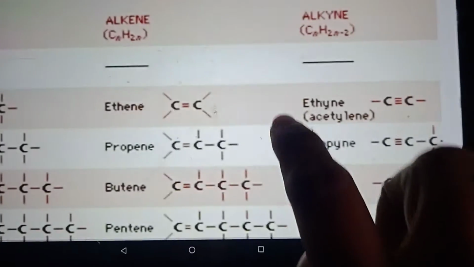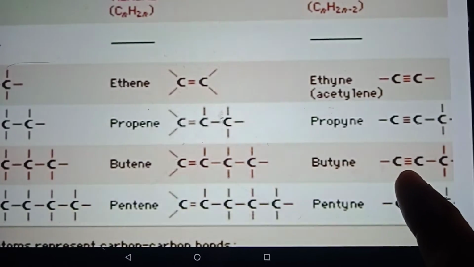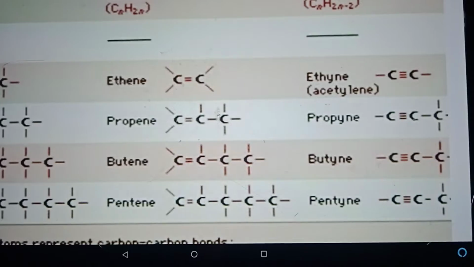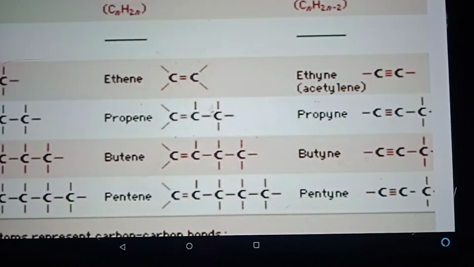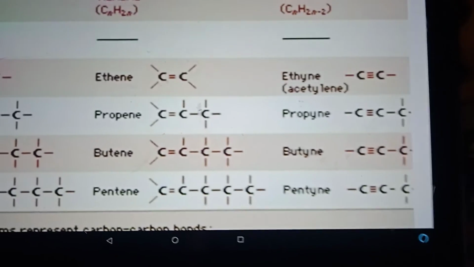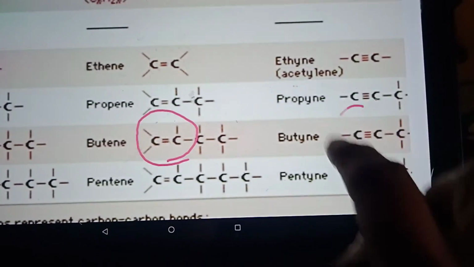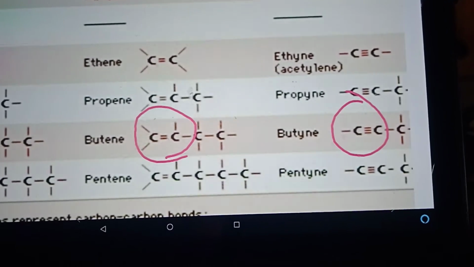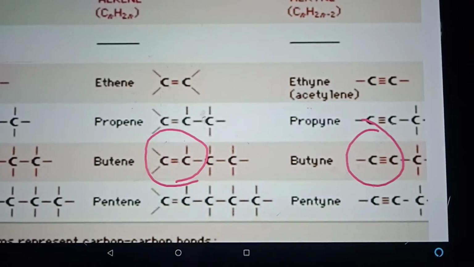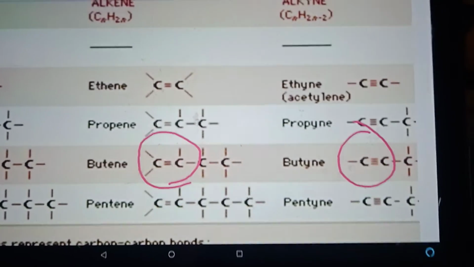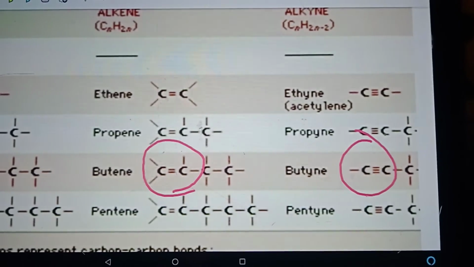We can have a chain where we have a double bond or a triple bond between any two of the carbons, not necessarily between all the carbons. When we have a double or triple bond between any two of the carbons in the chain, we call them unsaturated hydrocarbons, and they are the alkenes if a double bond and alkynes if a triple bond is present.